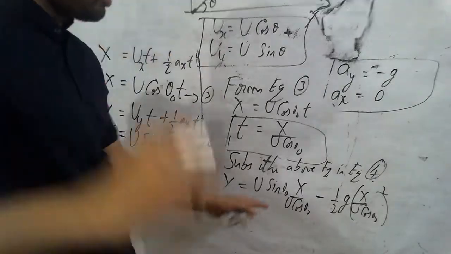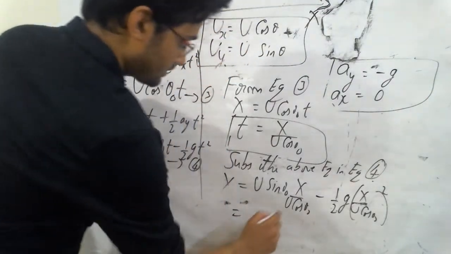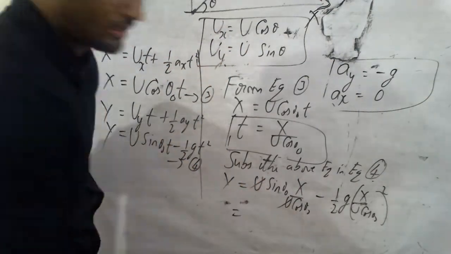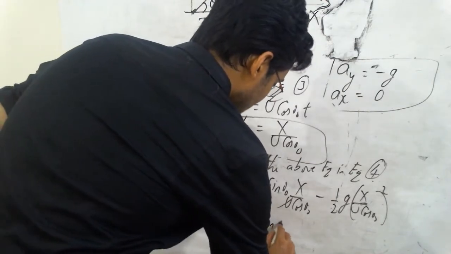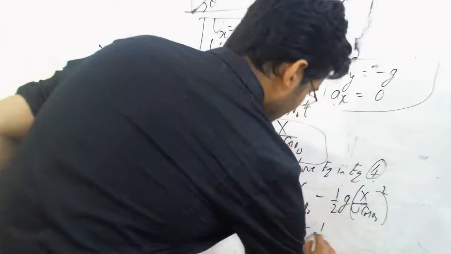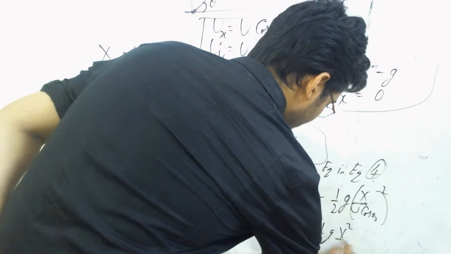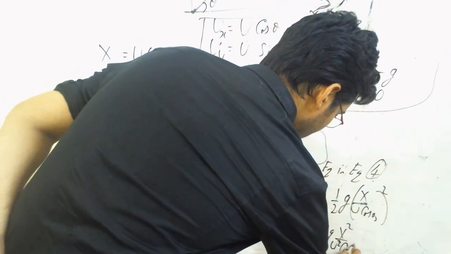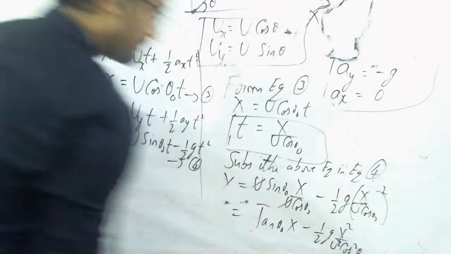Just observe this part of the board. This can be further written as u and u cancel, sin theta by cos theta, I know it's tan theta, so it's tan theta naught into x minus half into g, x square by u square cos square theta naught.